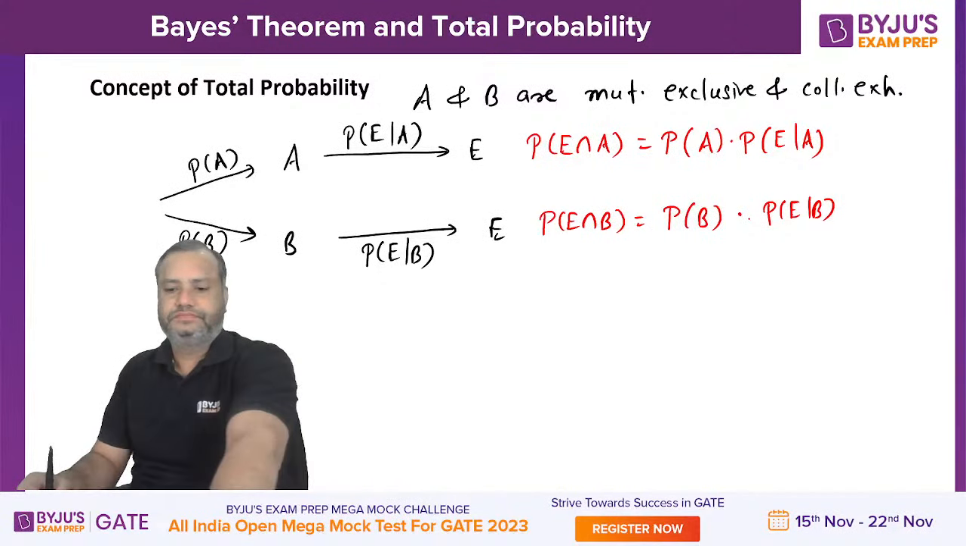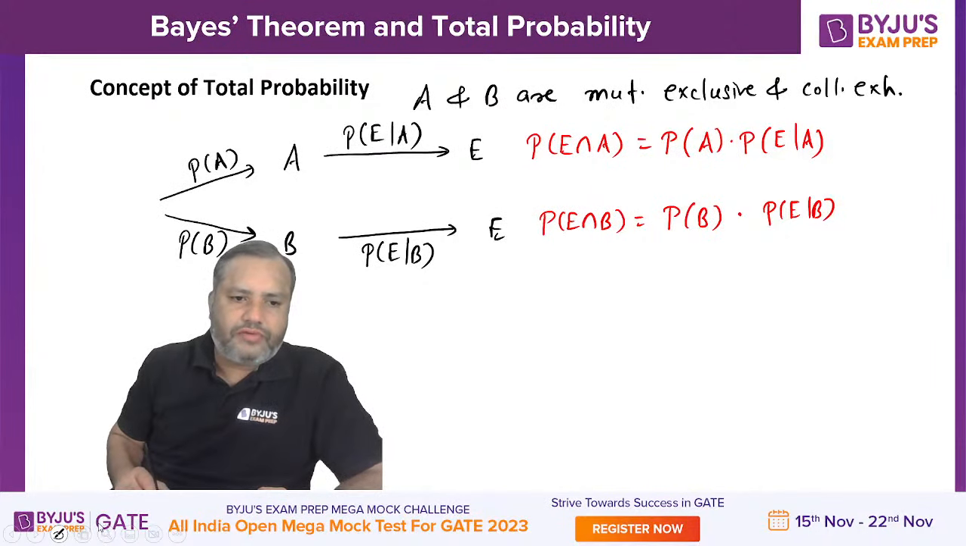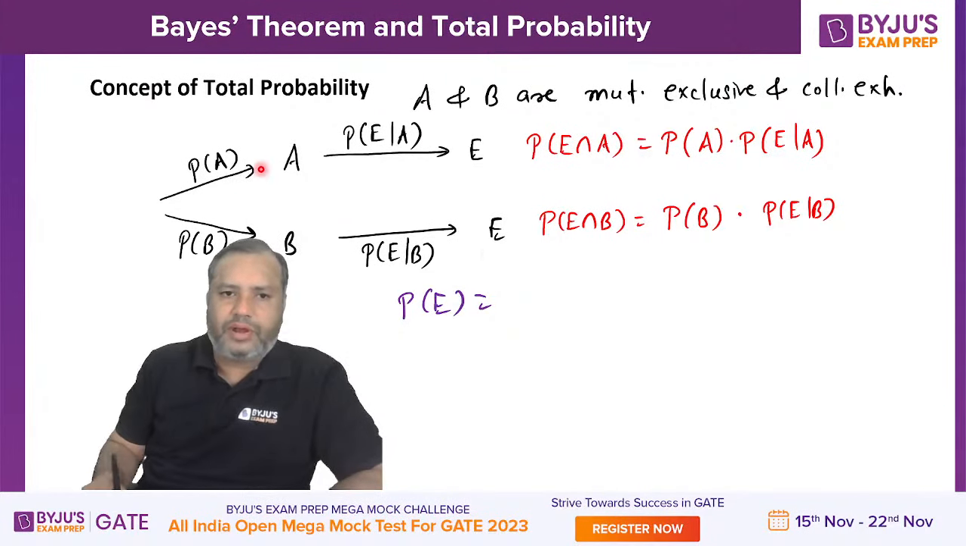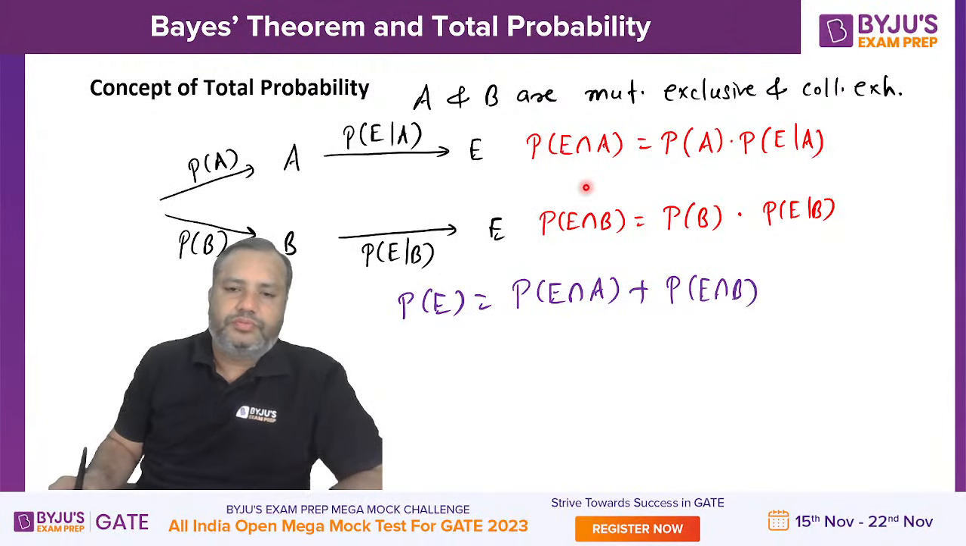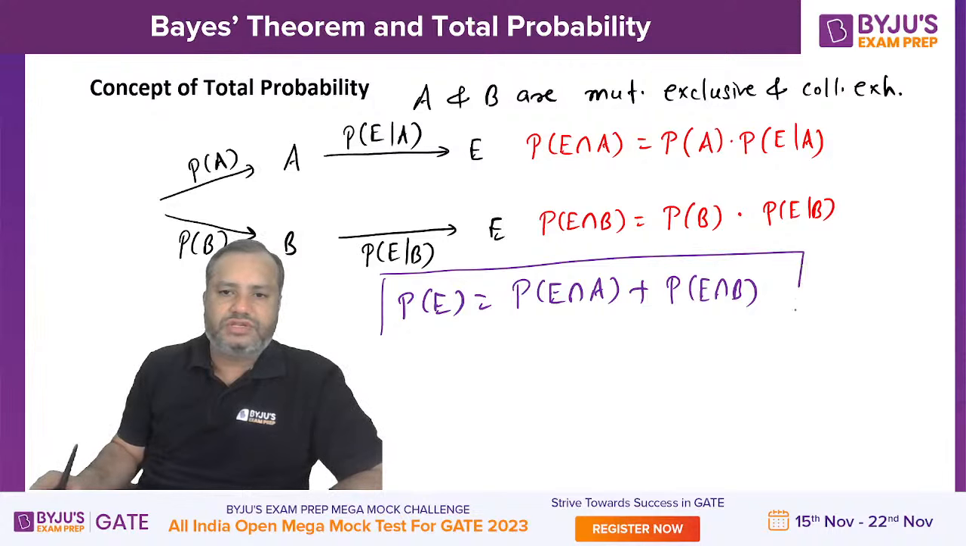All right. So students, probability of occurrence of event E can be found in two ways, either through upper path or through lower path. So this will be P of E intersection A plus P of E intersection B. So P of E will be the first or the second, first plus second. So this probability P of E is called total probability.